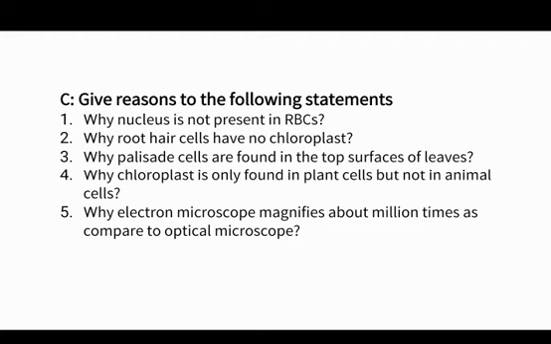Why does an electron microscope magnify about a million times as compared to an optical microscope? Yes, you think right. Electron microscope has an electron beam in it, that's why it magnifies about a million times as compared to an optical microscope, which uses light as an illuminating source.